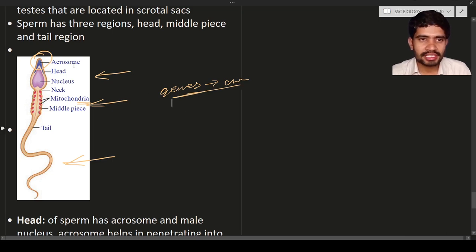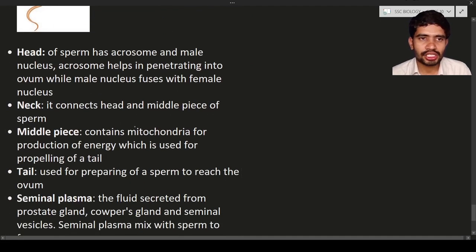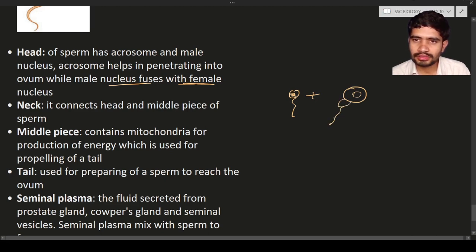Okay, so next, this acrosome is going to help in the penetration into the ovum, while the male nucleus is going to fuse with the female nucleus. So let us consider this is the spermatozoa, the nucleus is present inside it, plus this is the ovum, a nucleus is present in it. The nucleus of this and also the nucleus of it, both are going to get fused together inside the ovum. Okay, so this is about the importance of the nucleus.